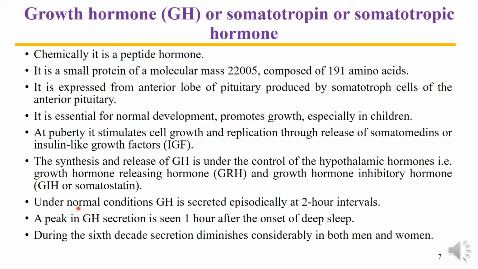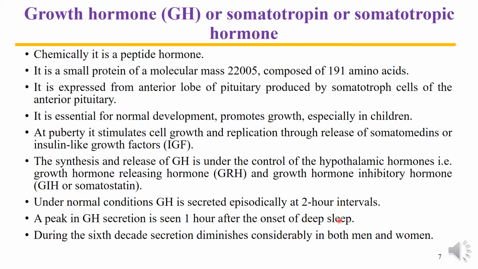Under normal circumstances, growth hormone is secreted episodically at 2 hour intervals. It is not continuously released but is released in waves. Peak secretion is seen 1 hour after the onset of deep sleep.